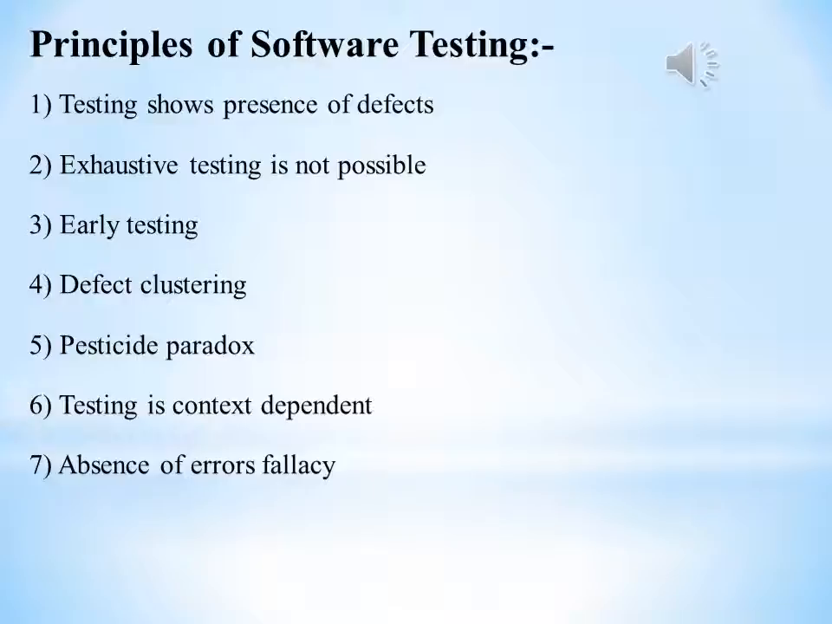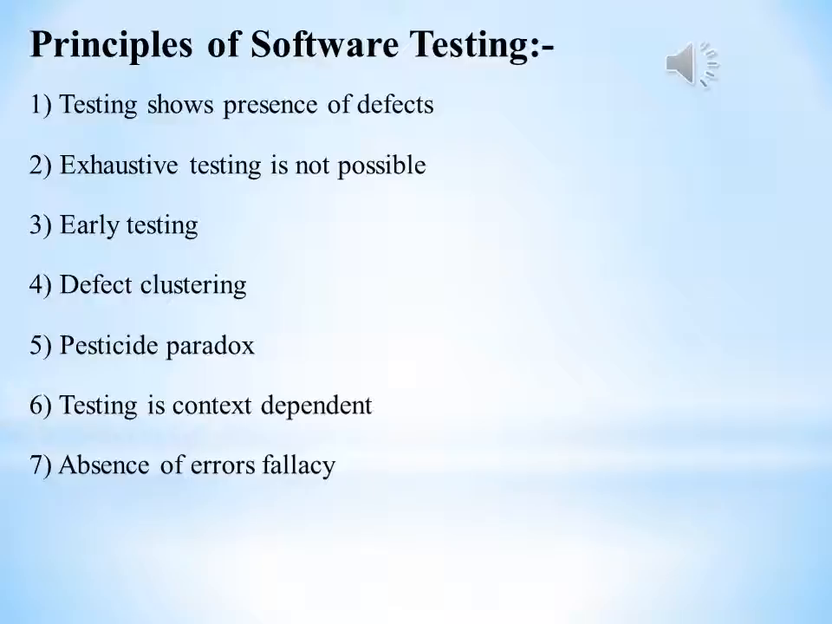The first is testing shows presence of defects. Second, exhaustive testing is not possible. Third, early testing. Fourth, defect clustering. Fifth, pesticide paradox. Sixth, testing is context dependent. Seventh, absence of errors fallacy. Now I will explain the principles of software testing briefly.